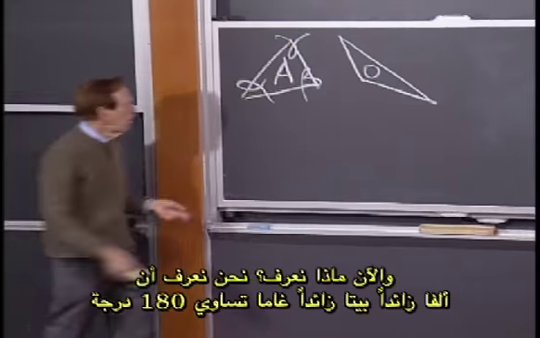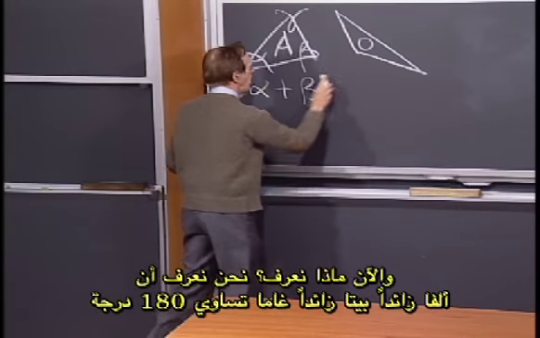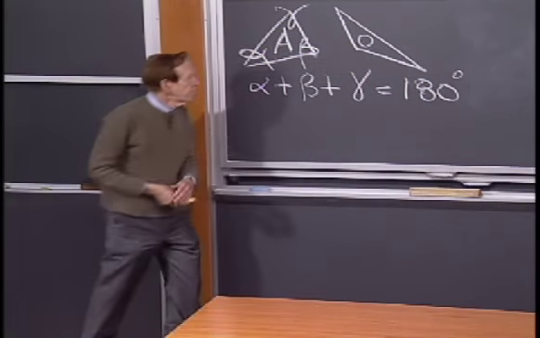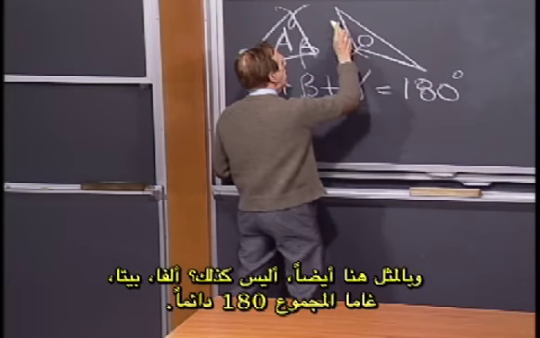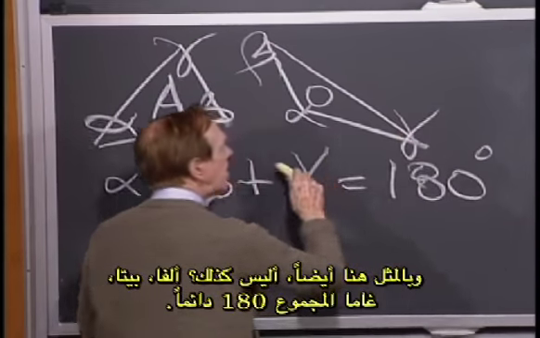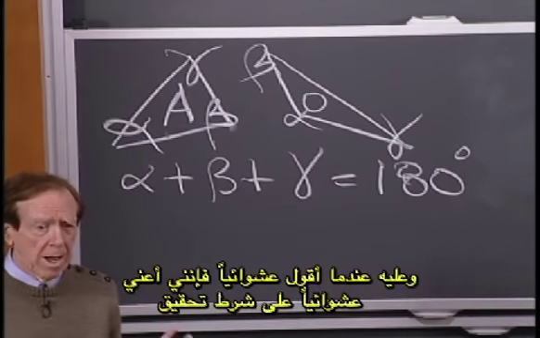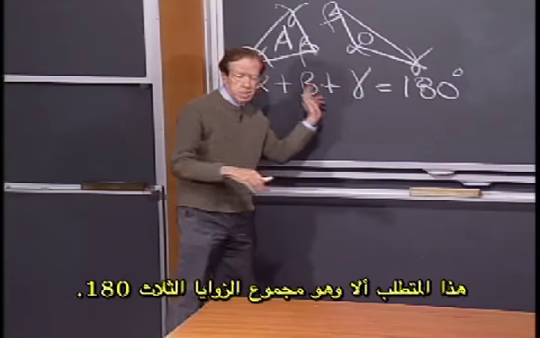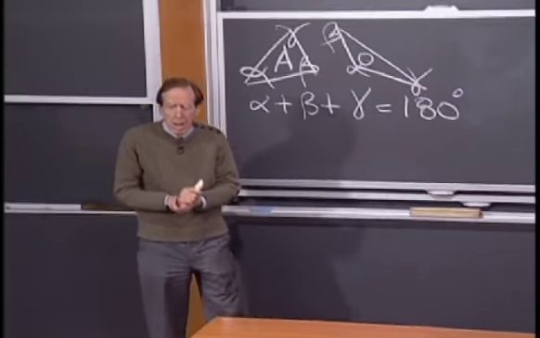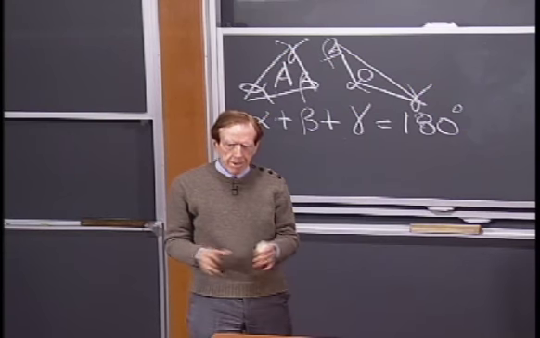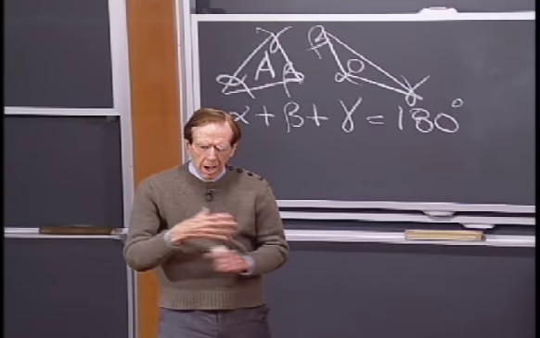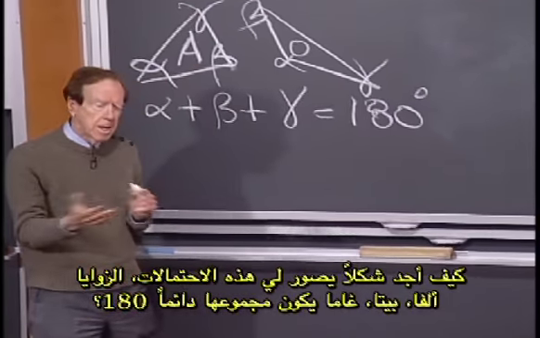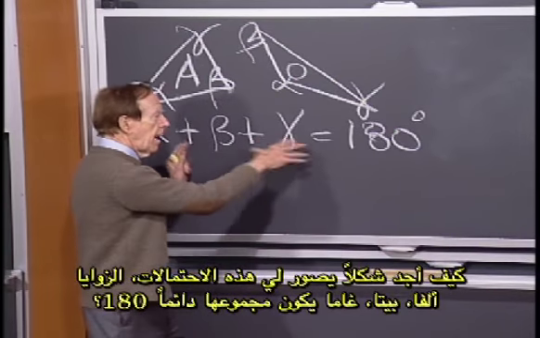Okay, and what do we know? We know that alpha plus beta plus gamma is 180 degrees. Similarly here, right? Alpha, beta, gamma. They add up to 180 always. So when I say random angles, I mean random subject to this requirement that they add up to 180. And now we're starting. How do I get a picture of the possibilities here, the alpha, beta, gamma, that add up to 180?